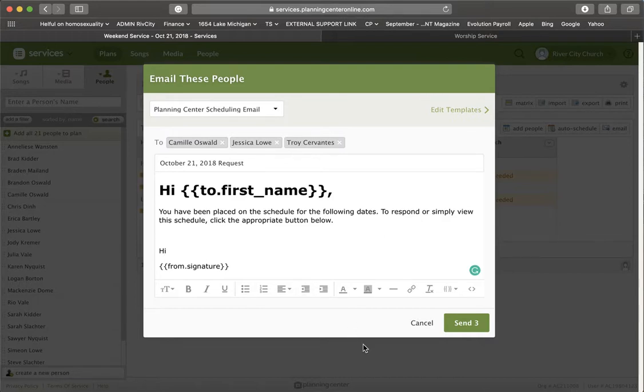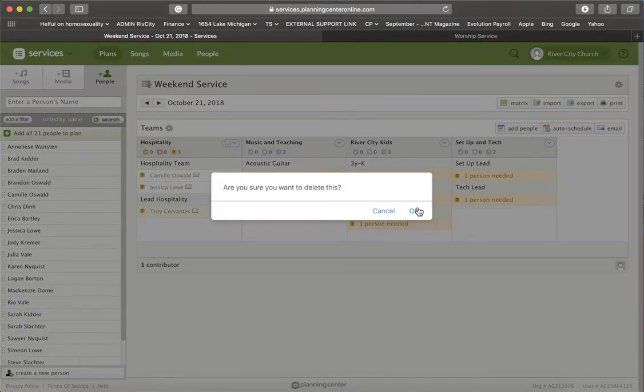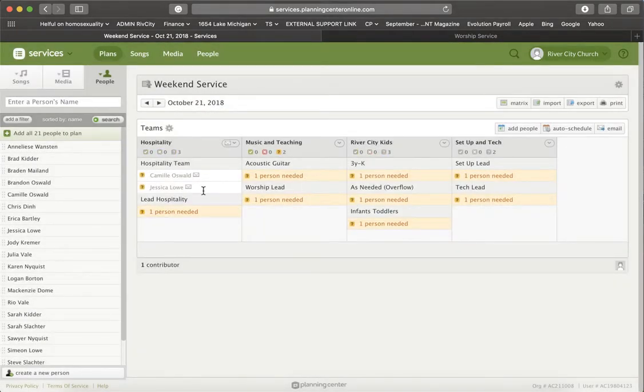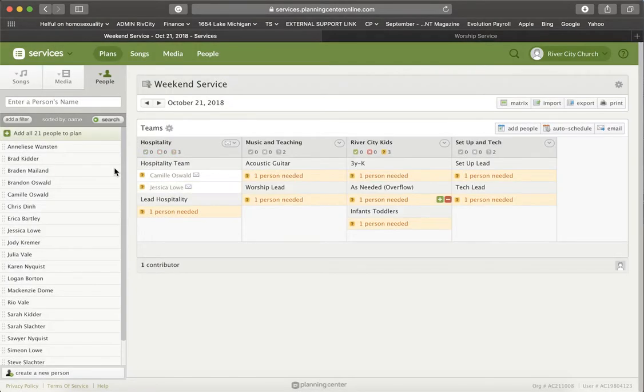I'm not going to do this because I don't know that this is who Troy wants to schedule for this first week. If you make a mistake, also pretty simple. All you need to do is go in and hit that minus. It'll ask you to confirm, and it'll take people off of there. So pretty simple the way that works.